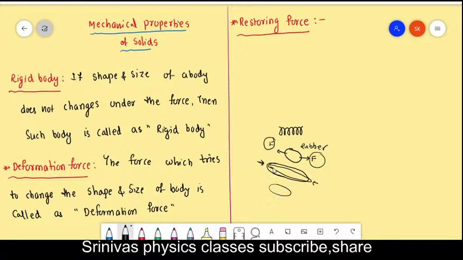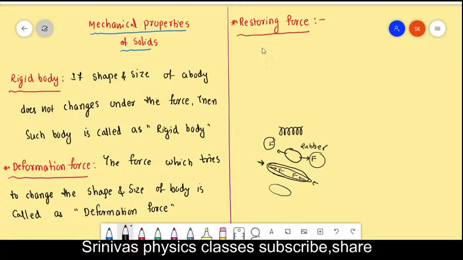That means some force is generating inside the rubber, and it is bringing the rubber to its original shape and size. That force is opposite to the applied deformation force, right? Because this rubber should come back to its original configuration. Such force is called as a restoring force.